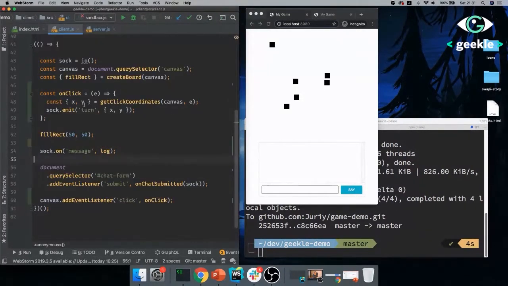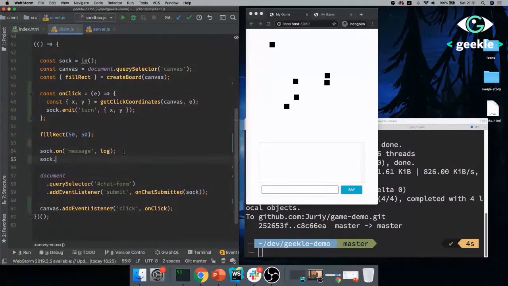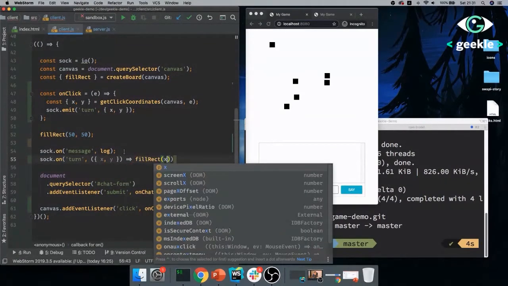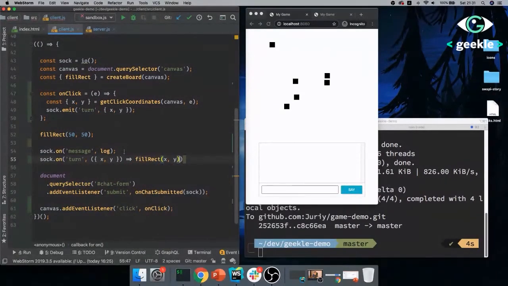All right, let's go back to the client side and add one more event listener. We'll say on the client side, when I'm receiving the turn from the server, so somebody, maybe me, maybe that's my turn, when somebody made a turn, I'll get XY from that turn, and I'll just fill rectangle X, Y. Amazing. Right, let's see if this thing works.